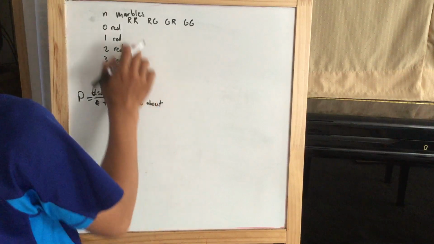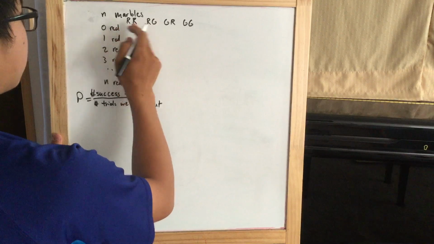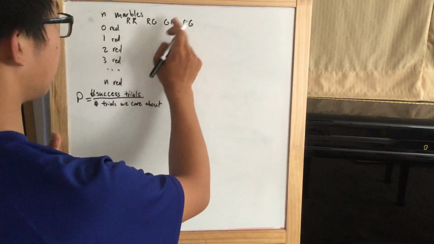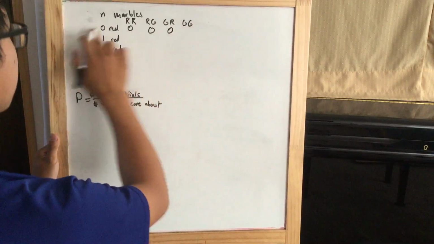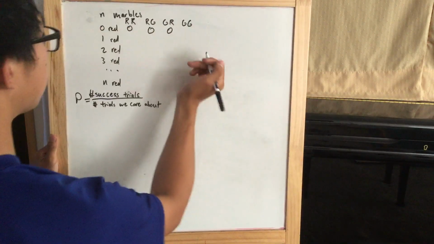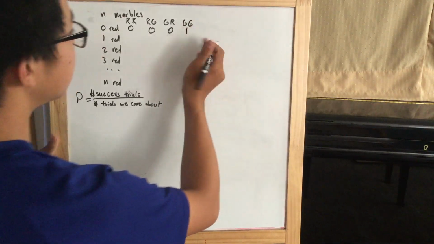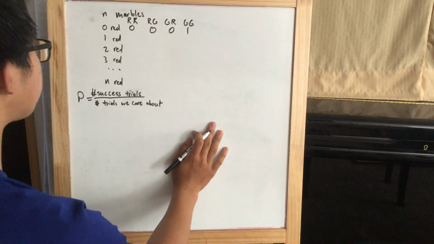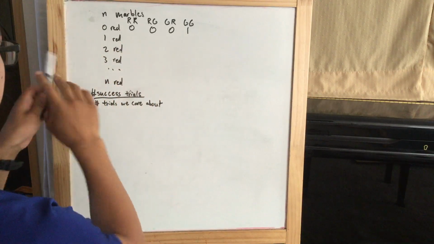So then in the case where there's 0 red marbles at the end, we're not going to get red, red, red, green, or green, red. So 0, 0, 0. All of our trials are going to be green, green because there's 0 red marbles. All the marbles have to be green. So we'll just say 1 for like 100% of the trials. For 1 red, well, we can do some basic calculations.